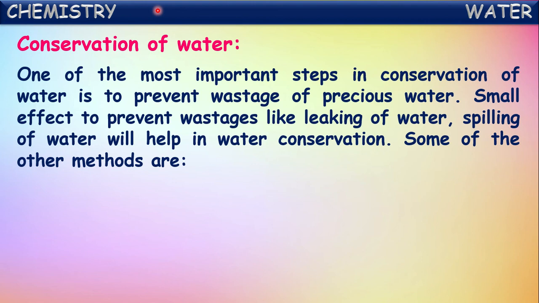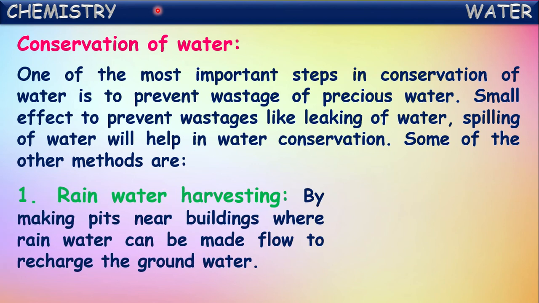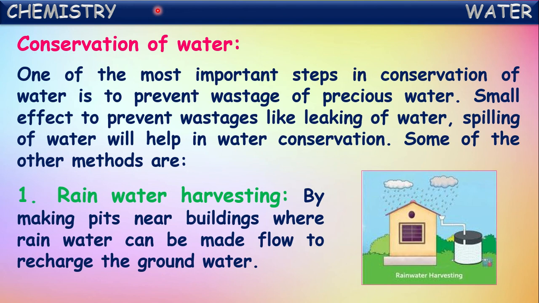Some of the other methods, let us see here. One of them is rainwater harvesting, which is very important. By making pits near buildings where rainwater can be made to flow, we recharge the groundwater. Even we can preserve this rainwater by collecting it into tanks also. So this comes under rainwater harvesting. And if you allow this rainwater to sink into the pits, it recharges the groundwater level.